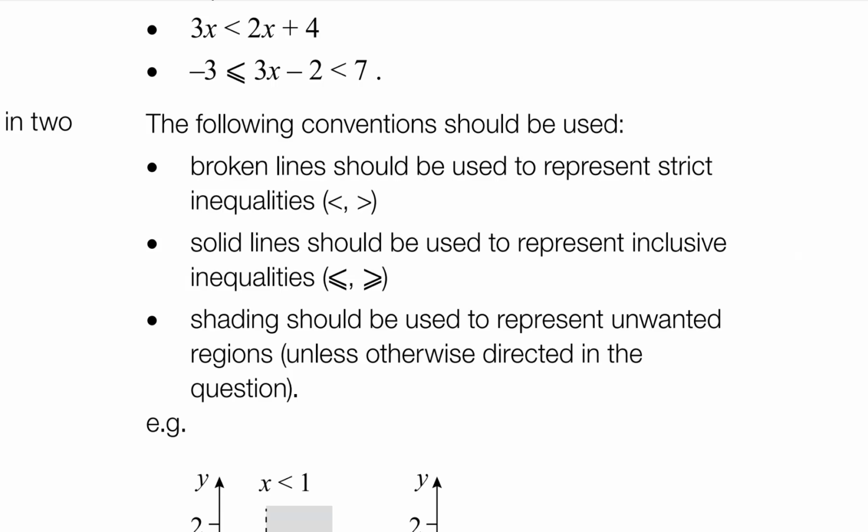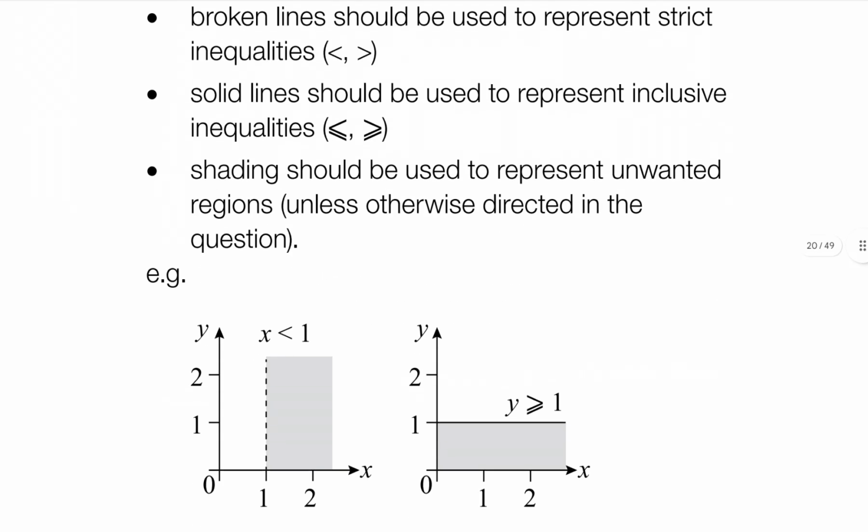Shading should be used to represent unwanted regions, meaning the region that we do not want. This is usual, unless the question tells us that it wants the region instead of not wanting it, then sure.